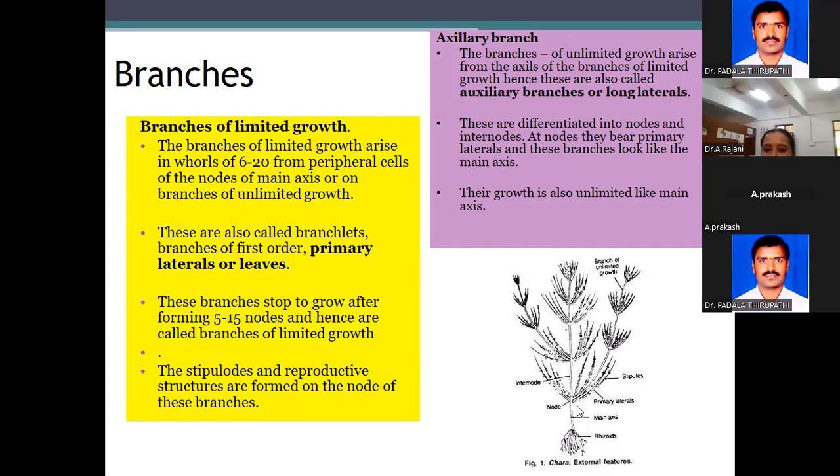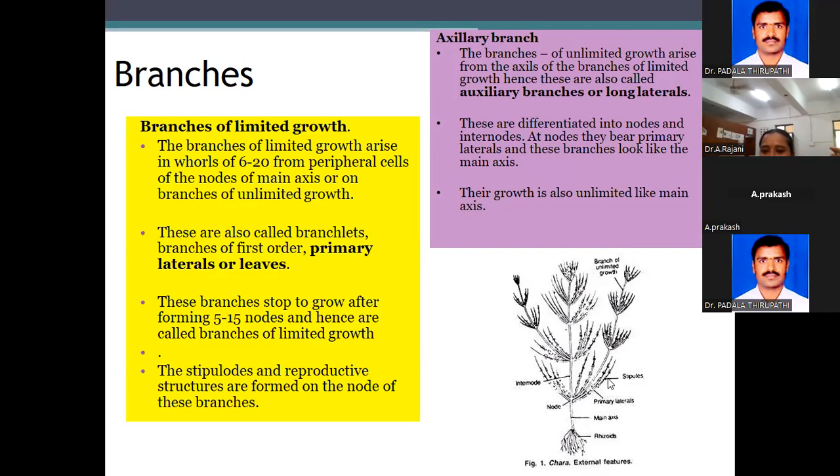That part is called the primary laterals. These branches stop growth after forming 5 to 10 nodes, hence they are called branches of limited growth. The primary laterals produce 5 to 15 nodes, and then that is the limited growth.